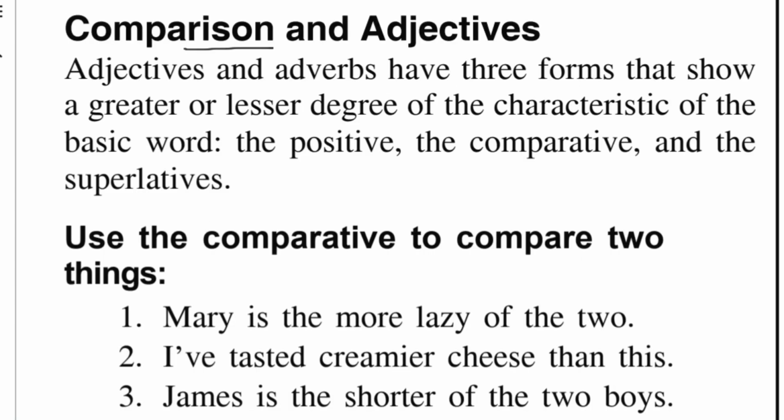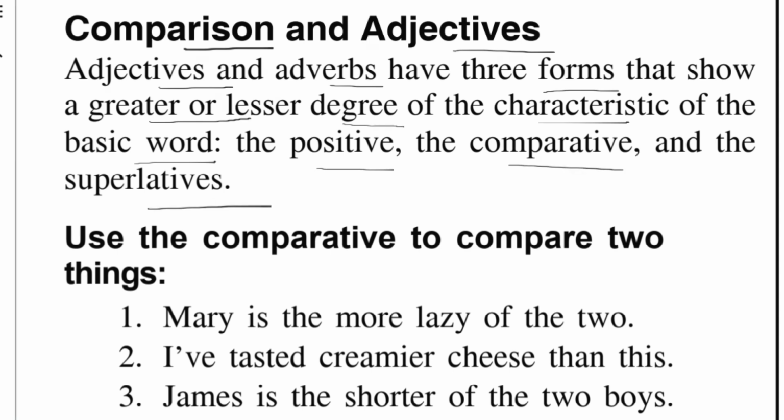So next is comparison of adjectives. Adjectives and adverbs have three forms that show a greater or lesser degree of characteristics of the basic word: the positive, the comparative, and the superlative. Use the comparative to compare two things. So what are two things?